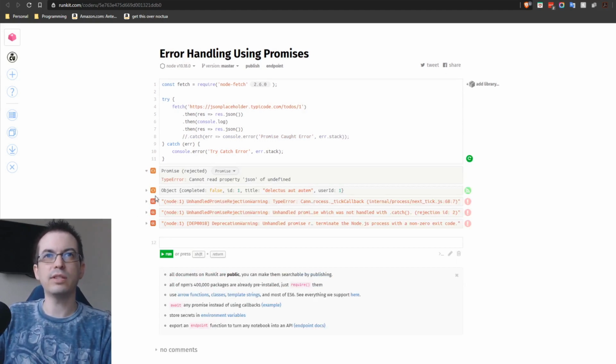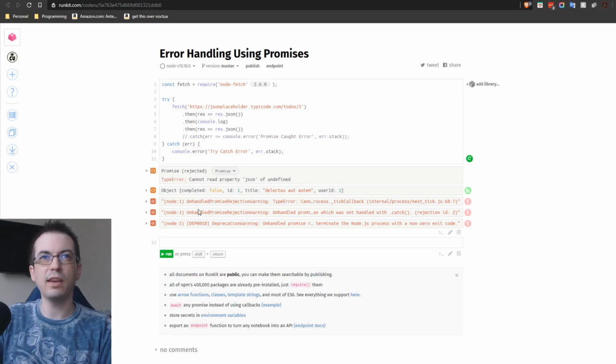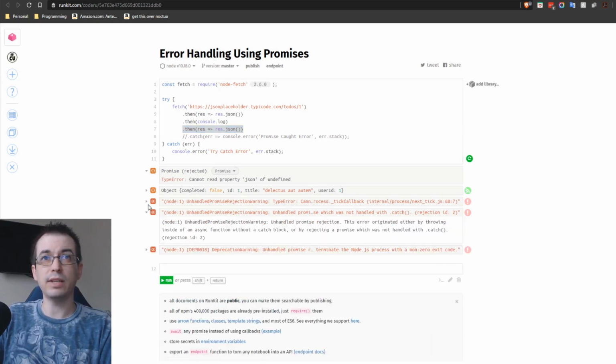As you can see here, what happened was that an unhandled promise rejection warning was triggered, because an error occurred within this then statement, but there was no catch statement to handle that error. That's what causes these kinds of situations. And then you might get an error like this, saying that you're throwing inside a function without a catch block, and so on.